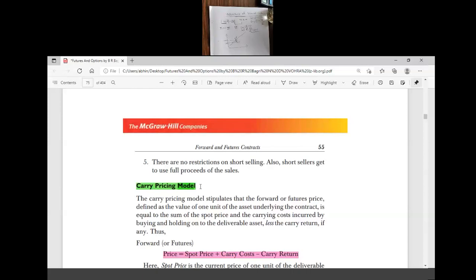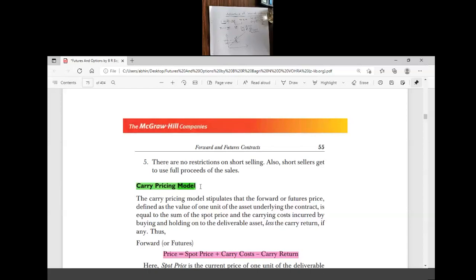We know there is not much cost involved for the storage of equity shares because they are in digital form. So there is no storage cost, not much carrying cost. But for commodities like agricultural products, there will be some storage cost and some holding cost. Therefore, we need to value financial futures or forwards differently than commodity futures and forwards.